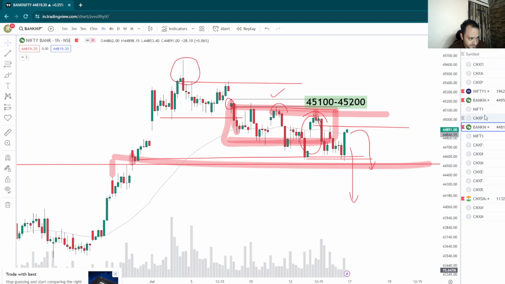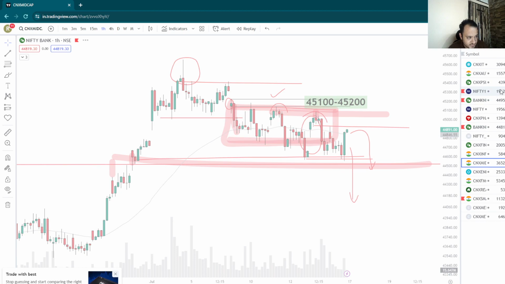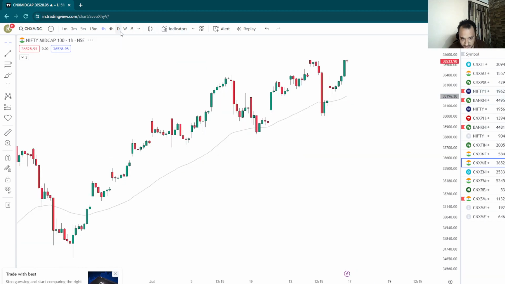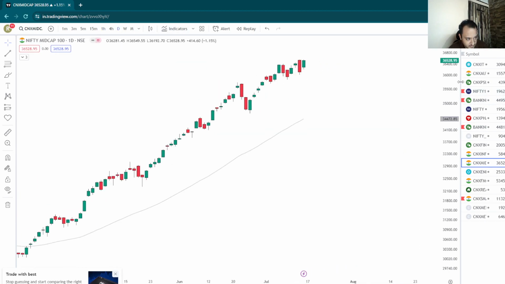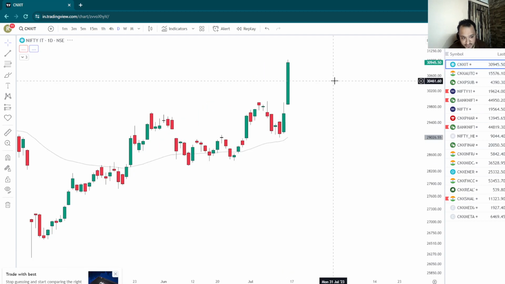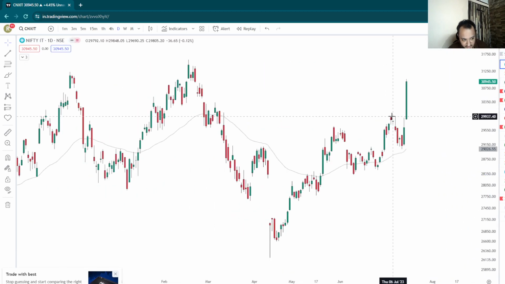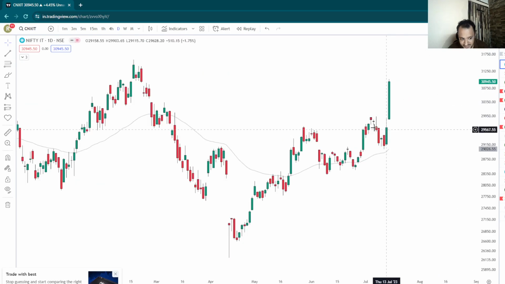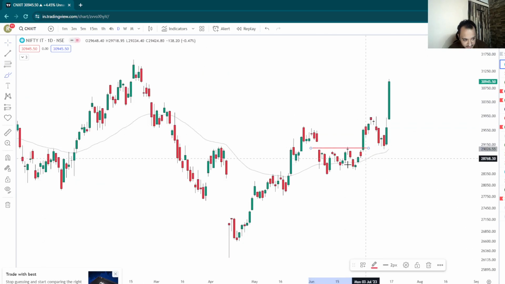So let's take the other indices which are actually taking Nifty up. Why is Nifty so strong? Because Bank Nifty is supposed to be weak. So Nifty, why is it so strong? So the clear reason is IT. Very clearly, there was a base build up here. All right, we saw a breakout of this supply, which is this breakout.